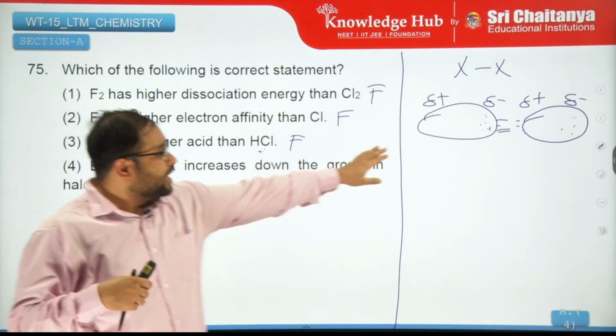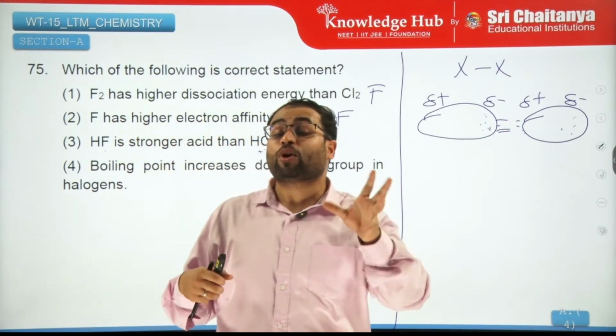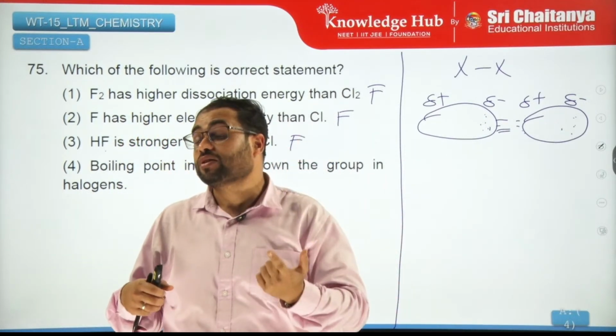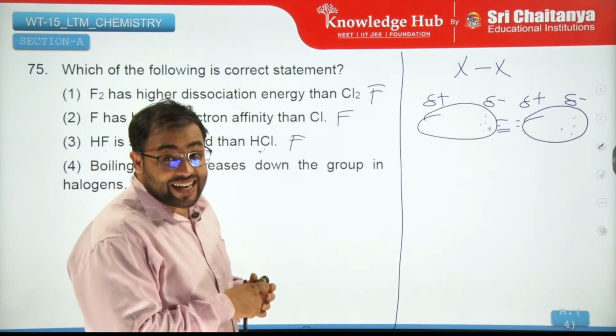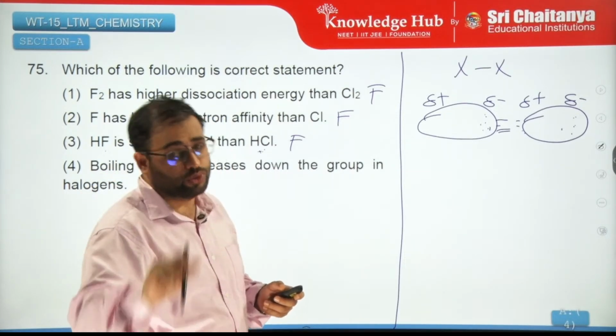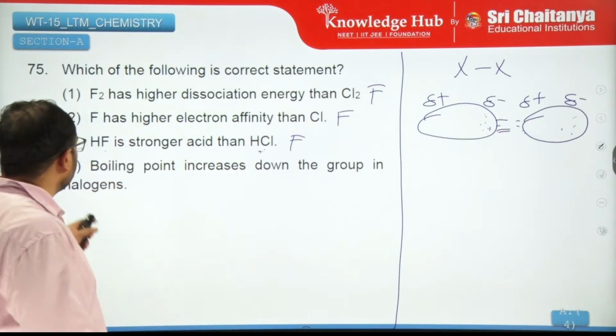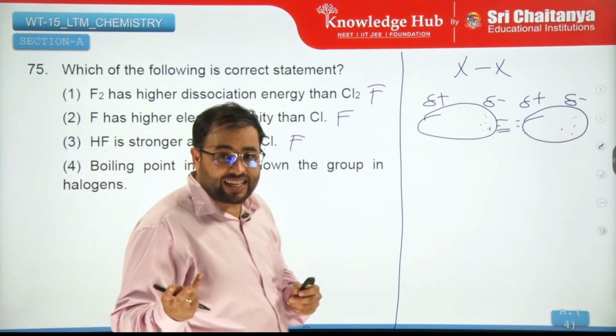Now, this dispersion will be stronger if the number of electrons is more, and the number of electrons is more when you have a high atomic number, right? And atomic number increases when you go down the group. So as you go down the group, atomic number increases, number of electrons increases.